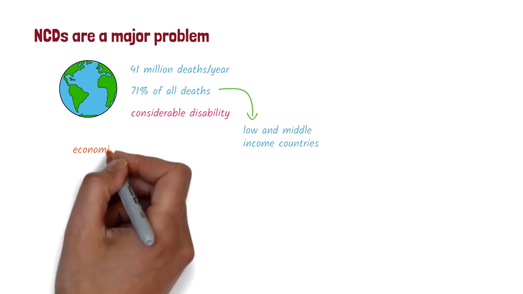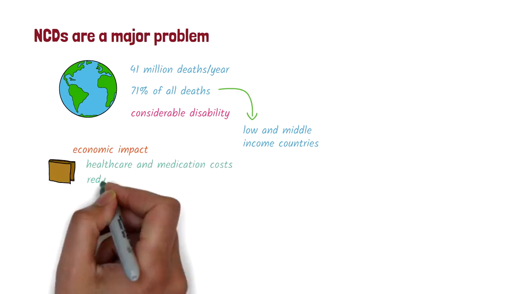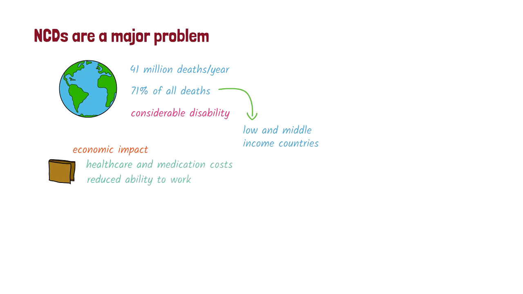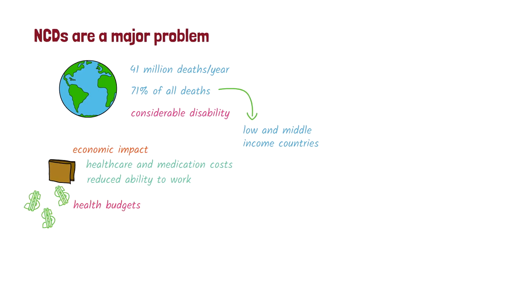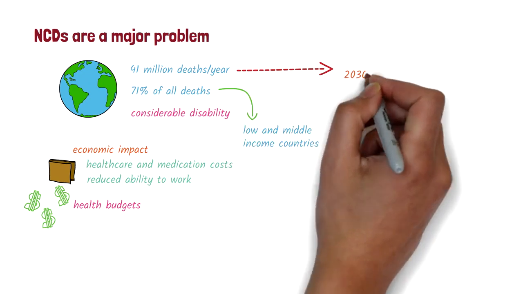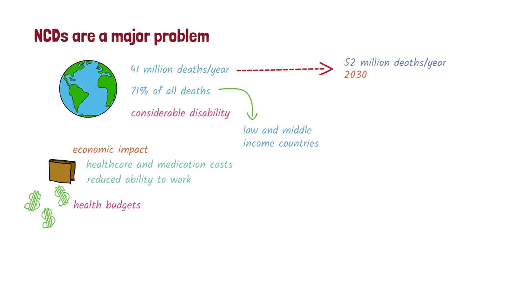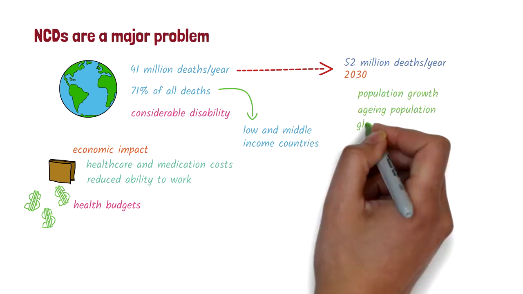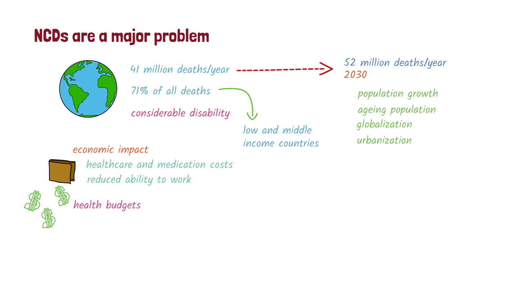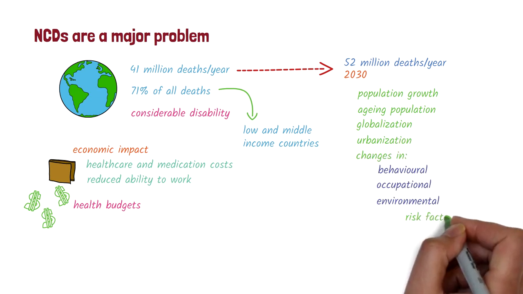They have a significant economic impact due to healthcare and medication costs, and because they limit a person's ability to work. Countries spend a significant proportion of their healthcare budgets on these diseases, and the problem is only going to get worse. It's estimated that by 2030, deaths from NCDs will increase to 52 million a year. This is due to a number of reasons, such as population growth, a rise in aging population, globalization, urbanization, and changes in behavioral, occupational, and environmental risk factors.